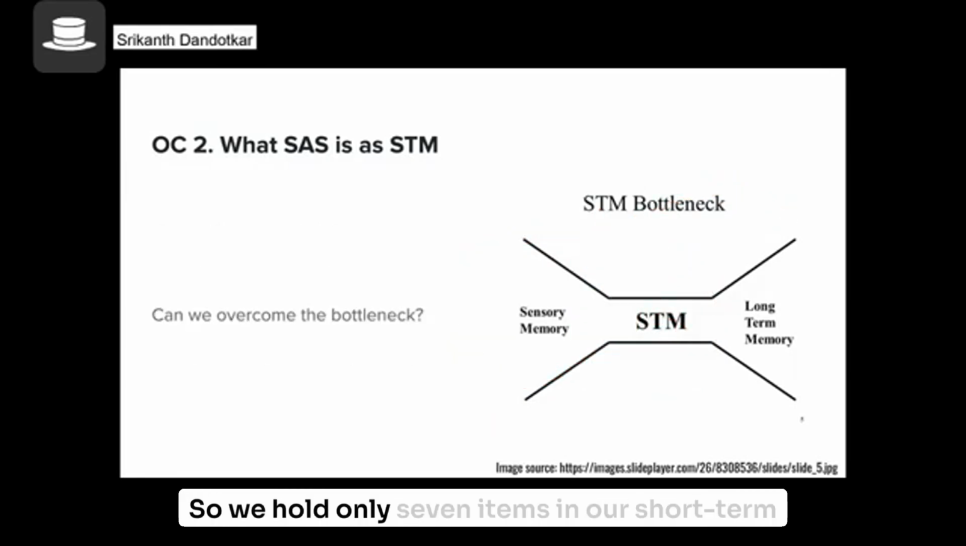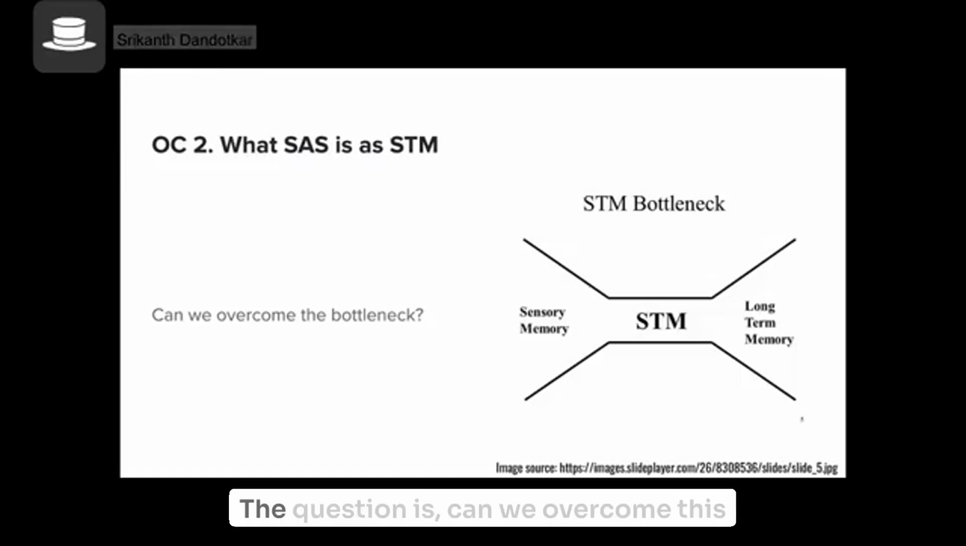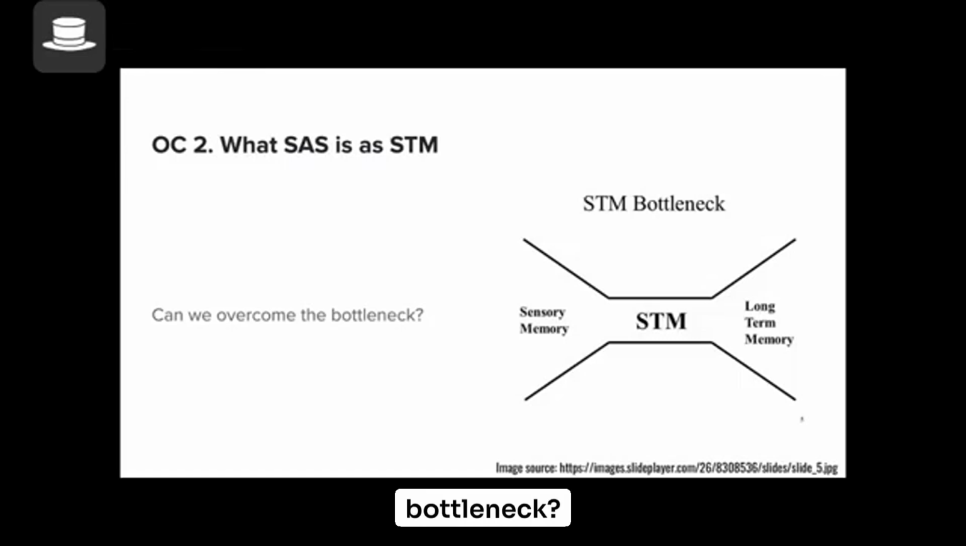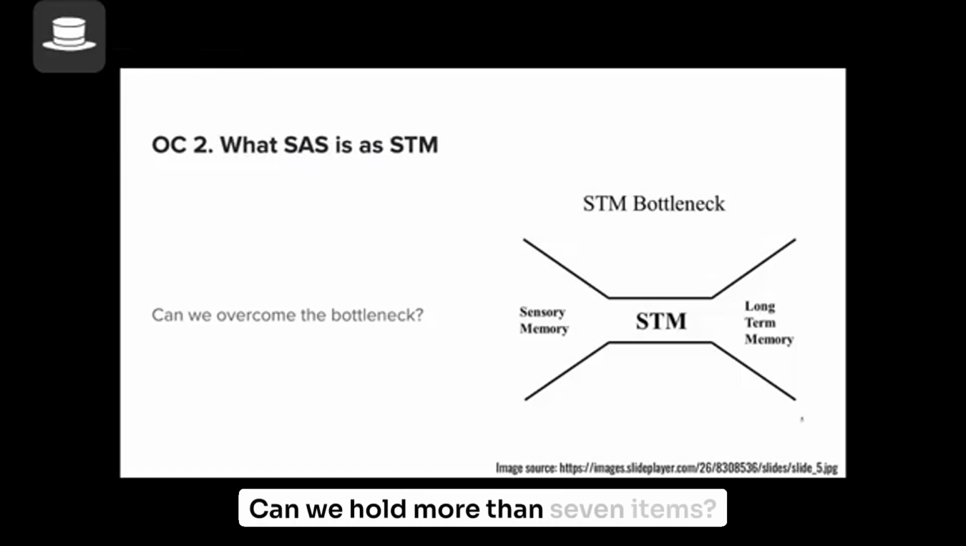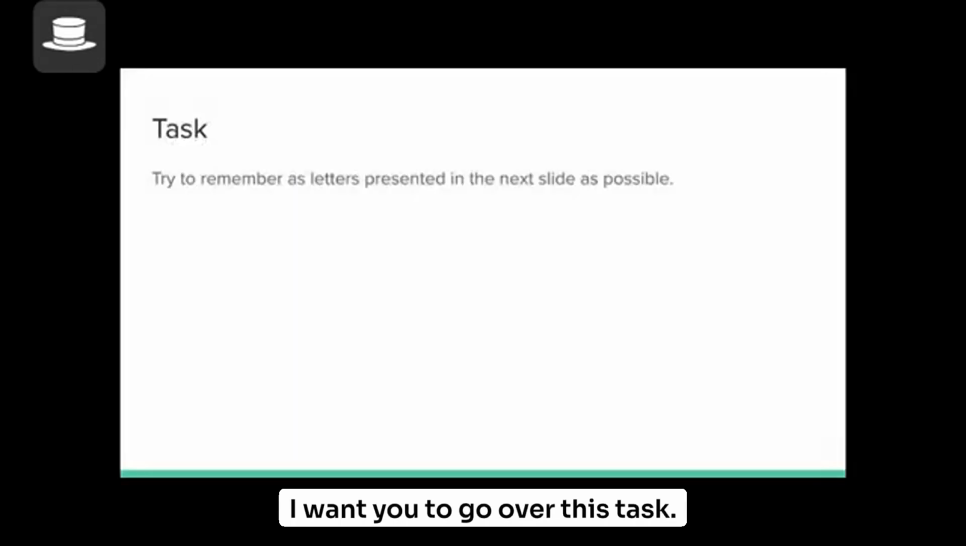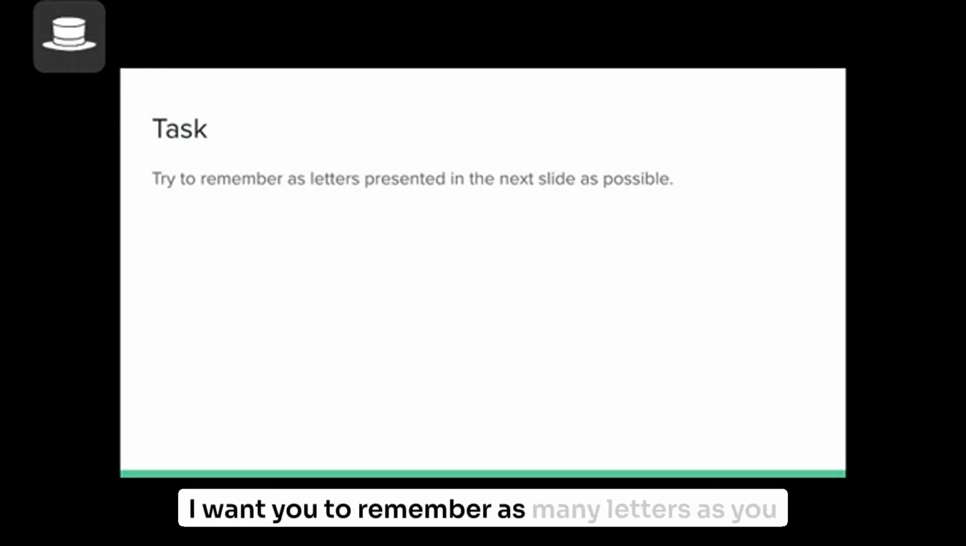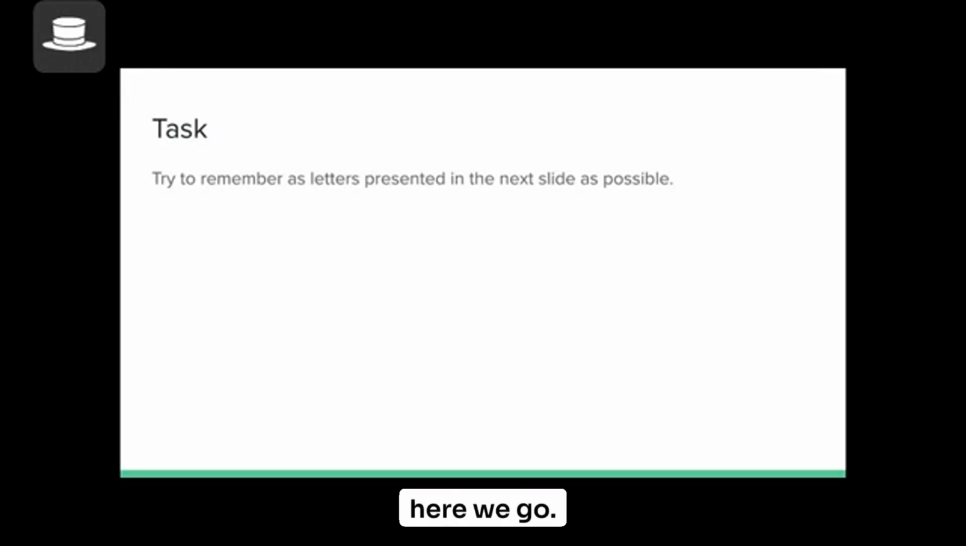So we hold only 7 items in our short-term memory. The question is, can we overcome this bottleneck? Can we hold more than 7 items? Let's see if you can do this. I want you to go over this task. I'll show you a list of letters, in fact, a string of letters in the next slide. I want you to remember as many letters as you can. Here we go.